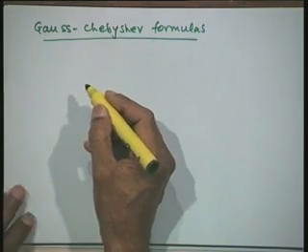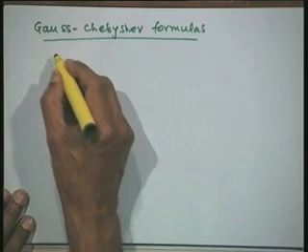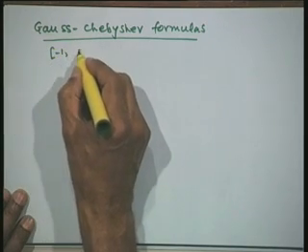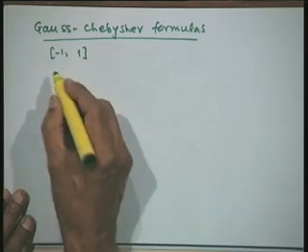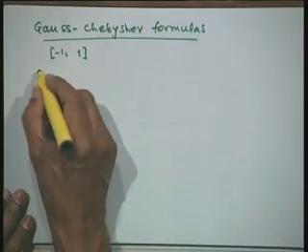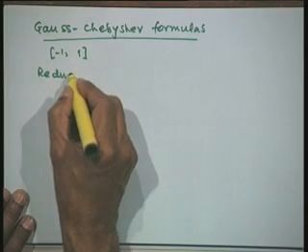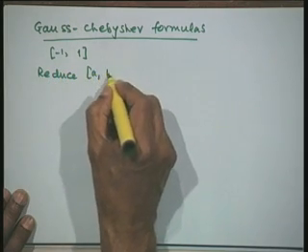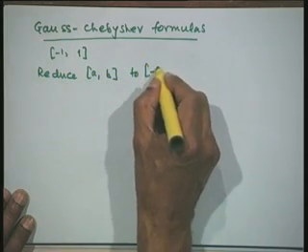Now, here again the basic interval that we shall consider will be -1 to 1. Therefore, given an interval [a, b], we shall reduce it to -1 to 1 by using the same linear transformation.